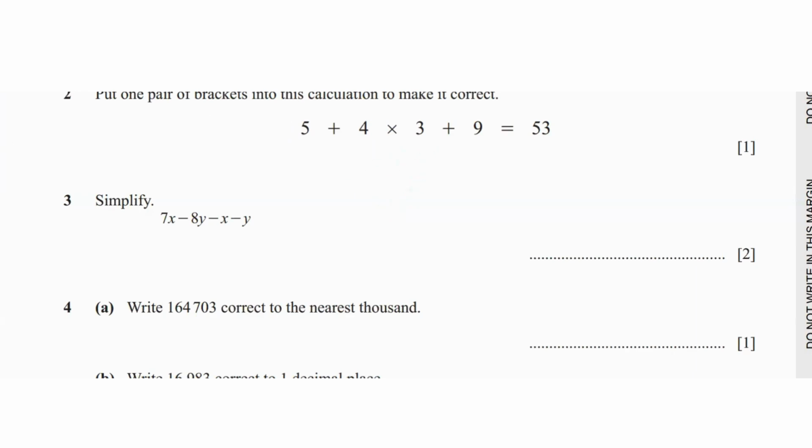Now, if you put the brackets around 4 times 3, that's going to give us 12 plus 5 plus 9, and that's going to be equal to 17 plus 9, and that's 26. Again, that's wrong. Now let's try putting the brackets around 3 plus 9. So 5 plus 4 times 12. 4 times 12 is 48. And 48 plus 5 is going to be 53. So the bracket is going to be around 3 plus 9.